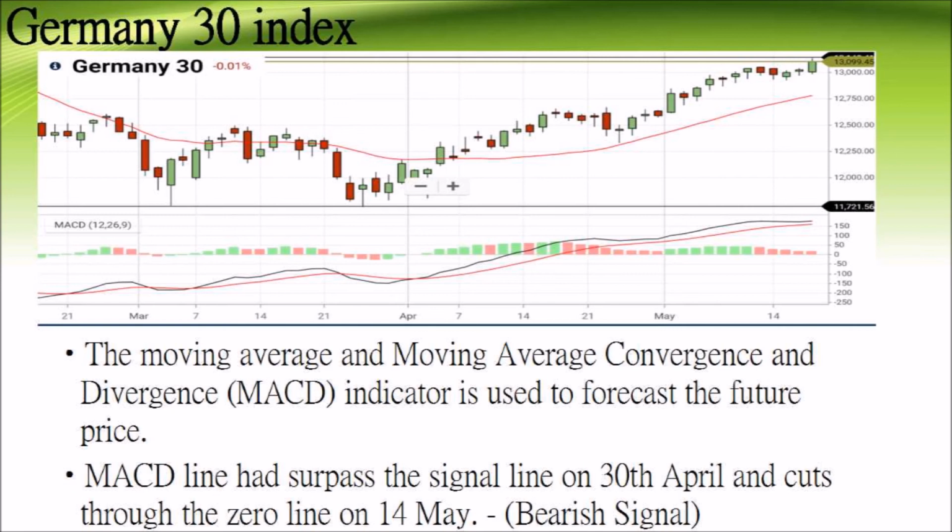The strategy for this transaction is to sell when the upward momentum is at its peak and to buy back when the momentum falls. The transaction was closed on the 19th of May as the MACD line started to curve downwards. Hence, the decision was to earn a fine cut and exit the market.